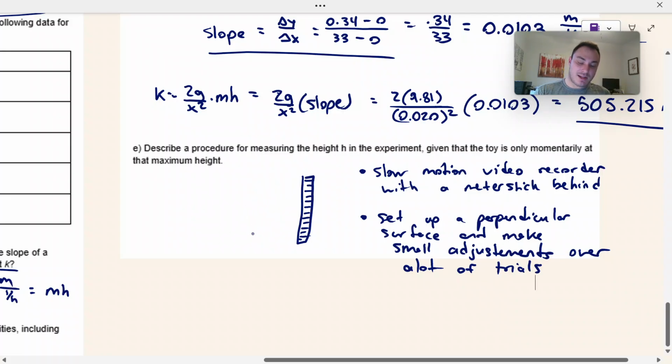So what I mean by that is when we launch this thing, we can set up another meter stick this way, and then we can continually lower or raise that meter stick until it's right at that max height, and it's just barely touching the meter stick every single time. That way we know that's the max height that it's reached, and that also eliminates the human error of seeing where it is at that moment in time. And we also don't need a slow motion camera. There's probably other ways you can do it, but those are two ways that I thought of.